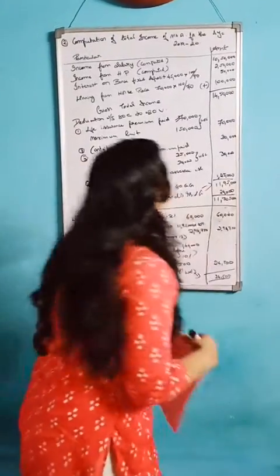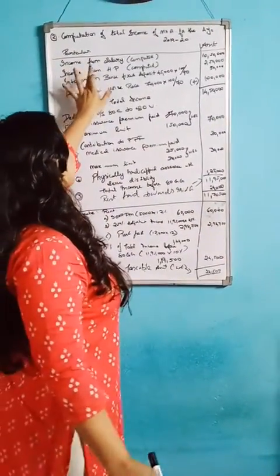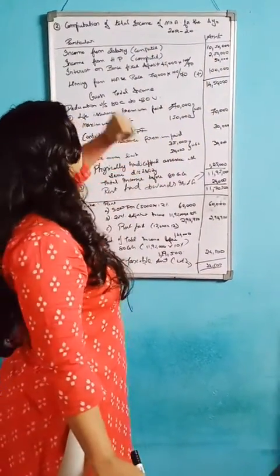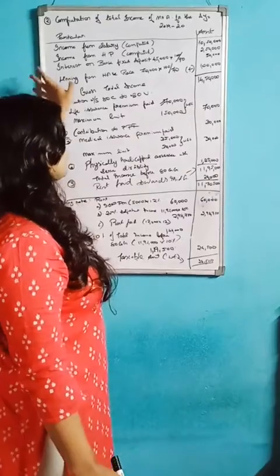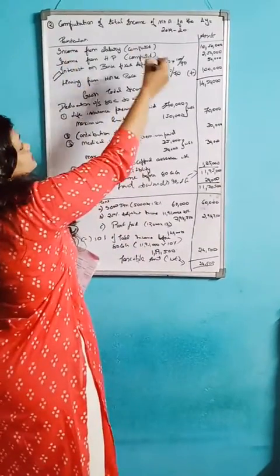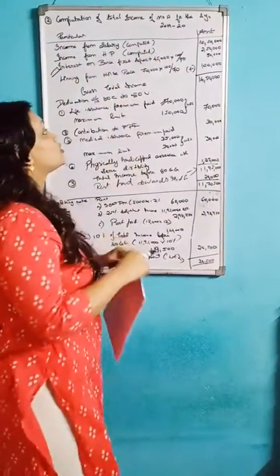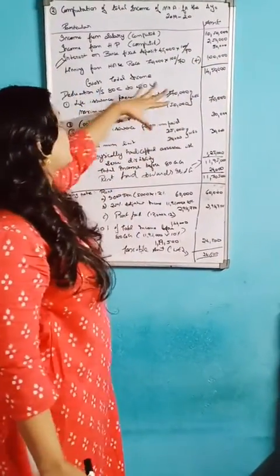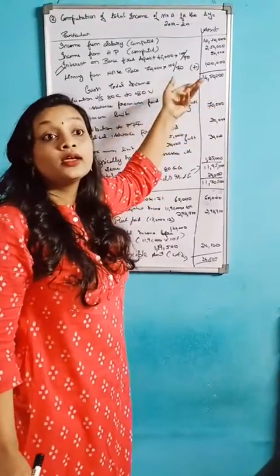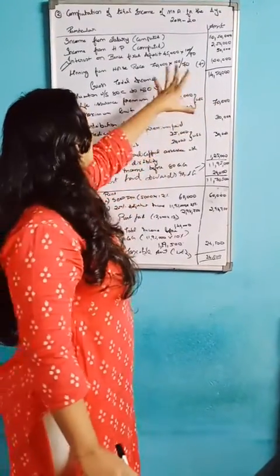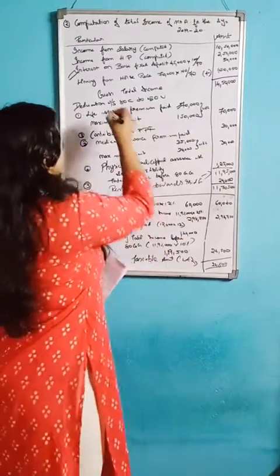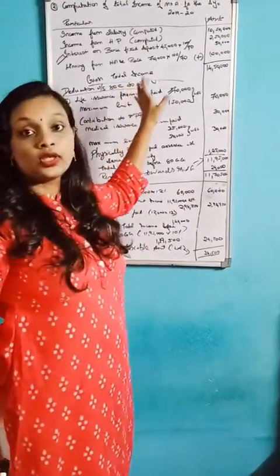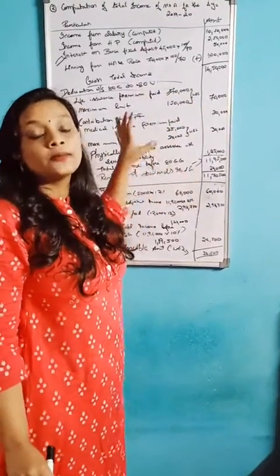So in this, the question has given that income from salary is computed, so you should write the direct amount, that is 10,50,000. And next one is interest, because the question has mentioned net, so you should calculate the TDS format. After that, winning from horse race, you should calculate the casual income percentage. And after that, gross total income will come as the answer. Then you should do the deduction part, that is 80C to 80U, based on the questions and the format.